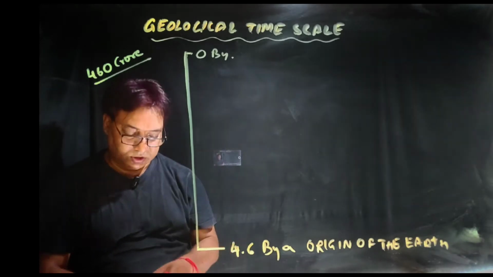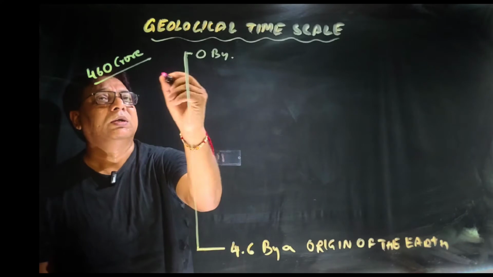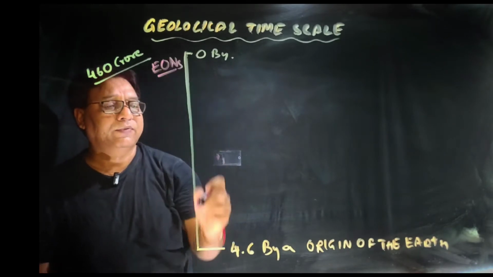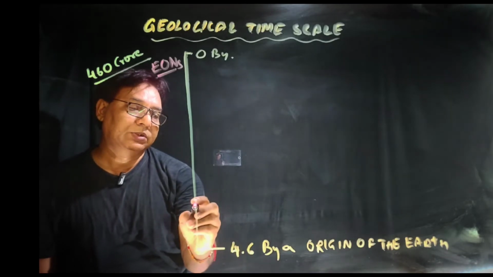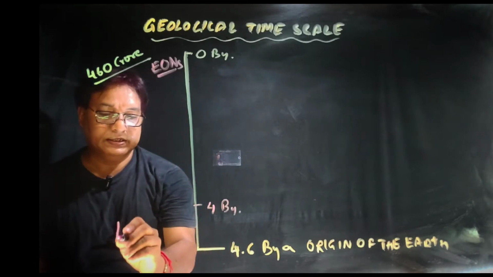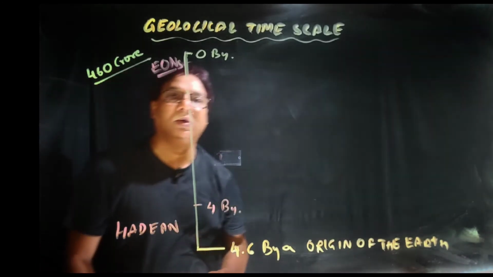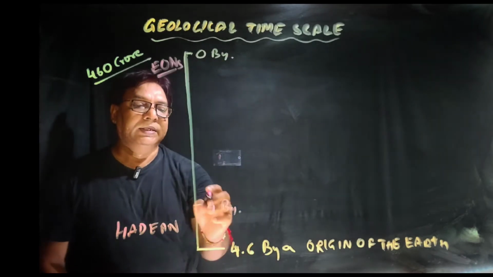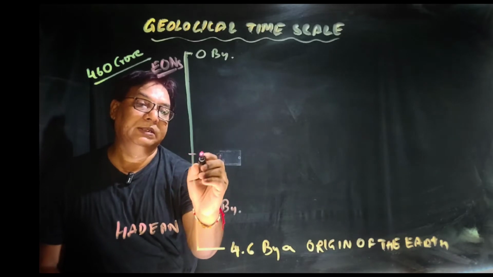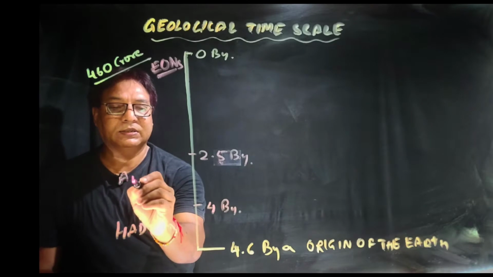Those are called eons. So the first it has been divided into what is called eons. So let me write it here, E-O-N-S, eons. There are 4 eons. From 4.6 to 4 billion years, this is called Hadean. This is referred to as Hadean eon. Then the next one is from 4 billion years to 2.5 billion years, and this is referred to as Archean.